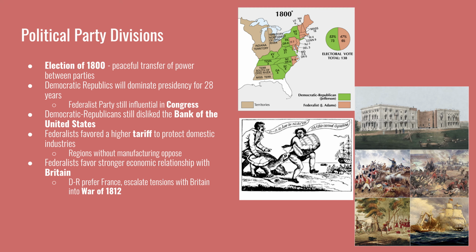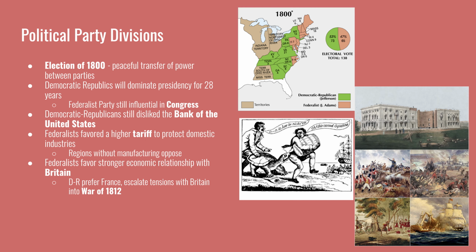Federalists also favored a stronger economic relationship with Britain. Jay's Treaty was meant to re-establish that trading relationship between the two countries in 1794. But when the Democratic Republicans come into power in the year 1800, the relationship with Great Britain begins to deteriorate. In 1807, Jefferson declares an embargo against Britain for their harassment of American ships trading with France. In Madison's presidency, the U.S. goes to war against Great Britain because tensions had escalated to a boiling point.